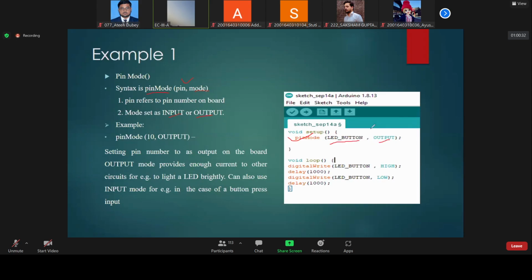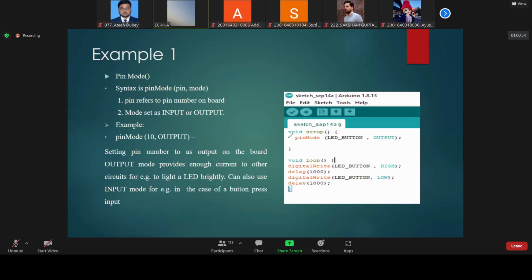So we connect the LED button as an output and initialize it. Now let us suppose that in place of this LED button I have written pin number 13. So pin mode 13, comma, output. Now this 13 will become the output. Understood? So our pin 13 will become an output.